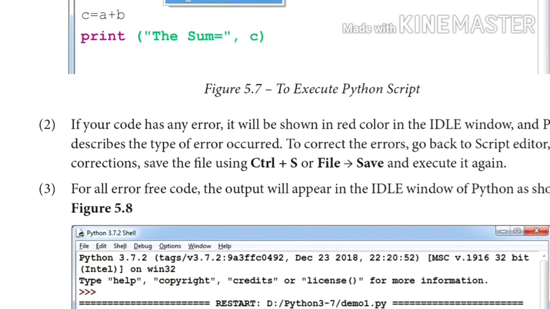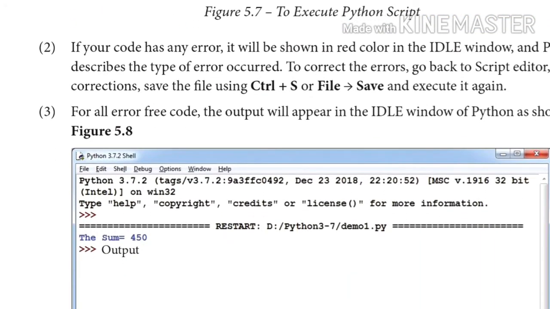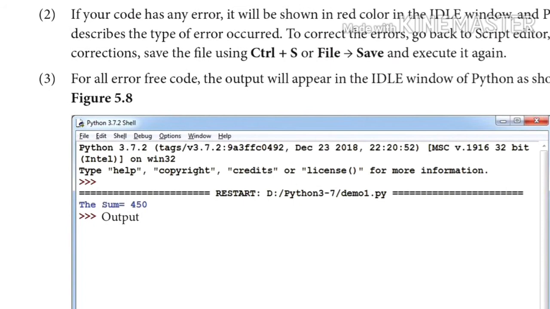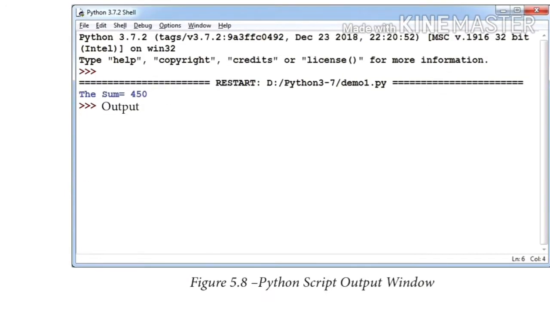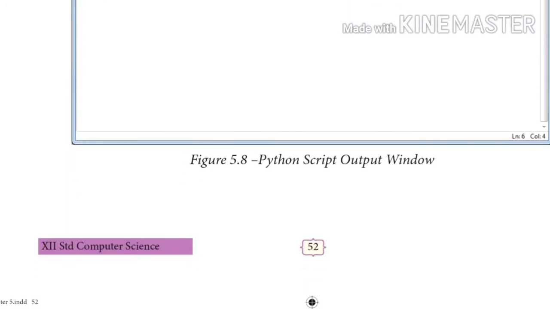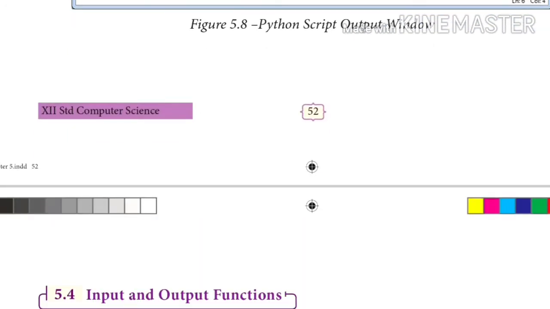Next, let us see the output in the shell mode. The sum equal to 450. In this manner we can work with script mode. So far we have discussed what interactive mode and script mode of programming in Python are. Now let us move on to the next topic, input and output functions.